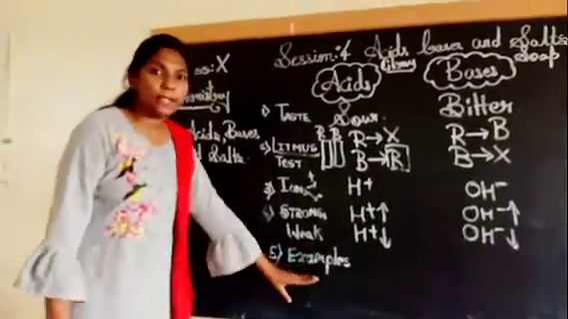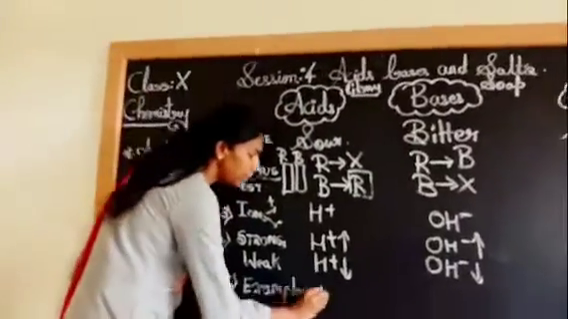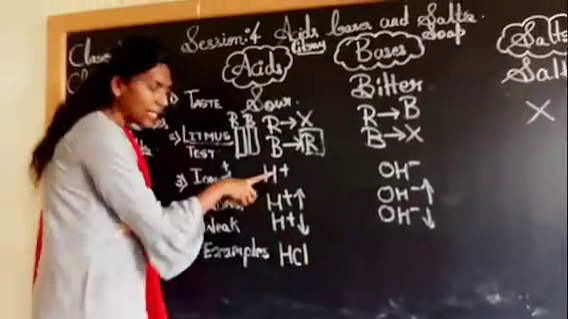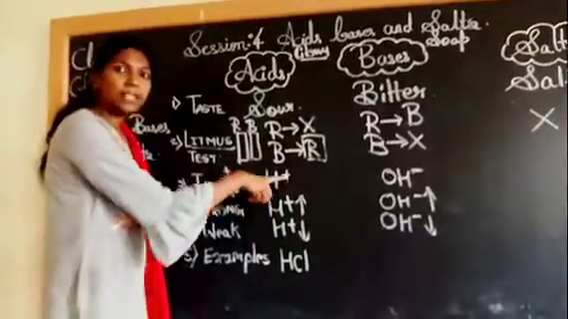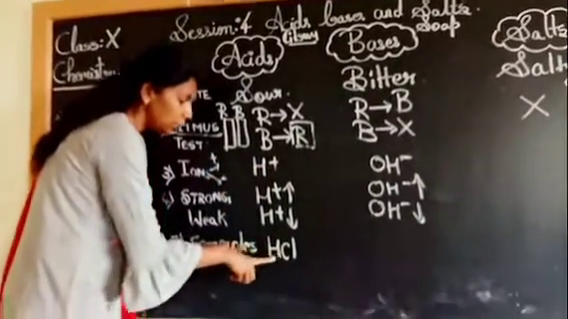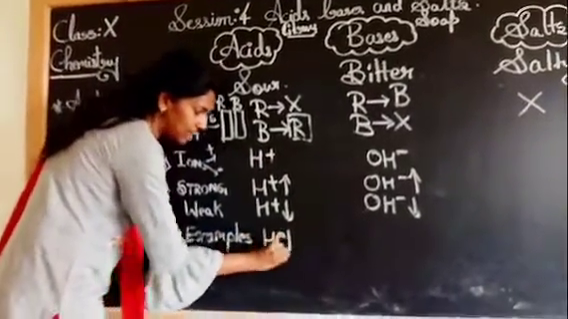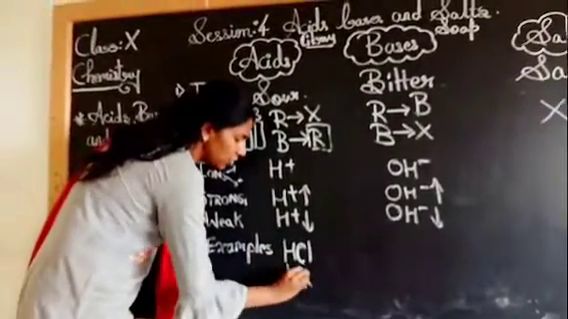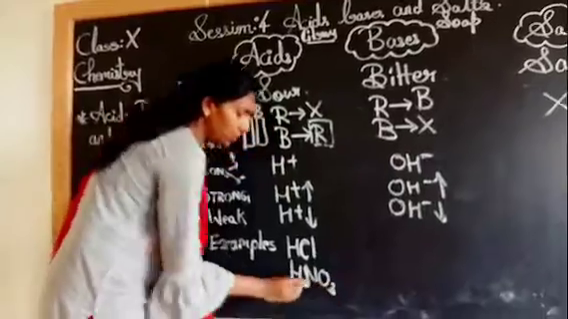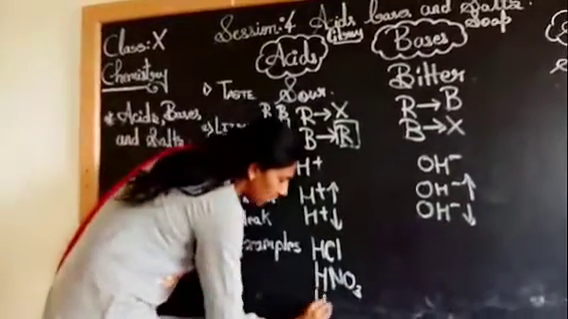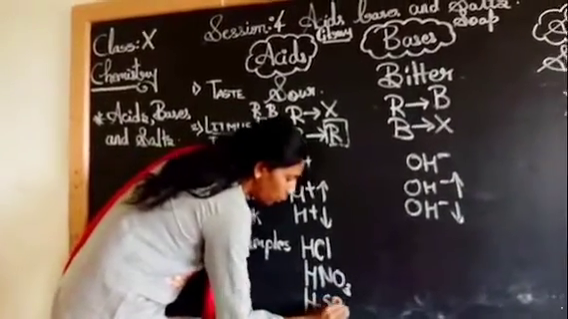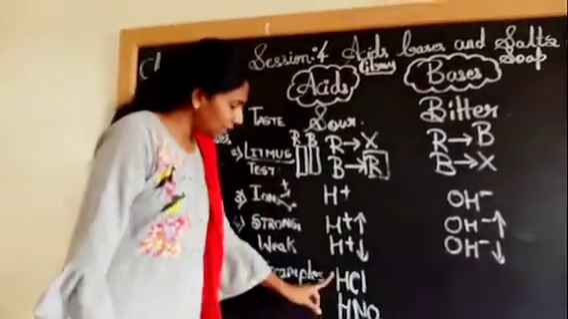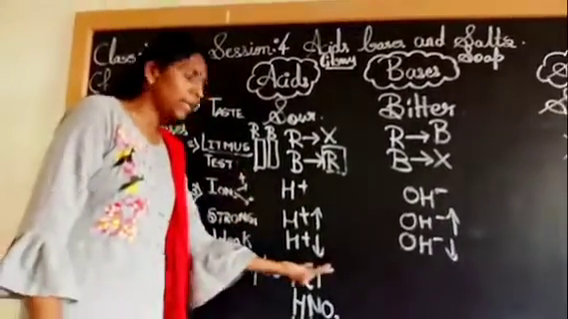So let's see the next one. We will see a few examples. We have the acids. Observe this now. As I have told you, it gives more H plus ions. So the first example is HCl, hydrochloric acid. HNO3, nitric acid. Then we have H2SO4.